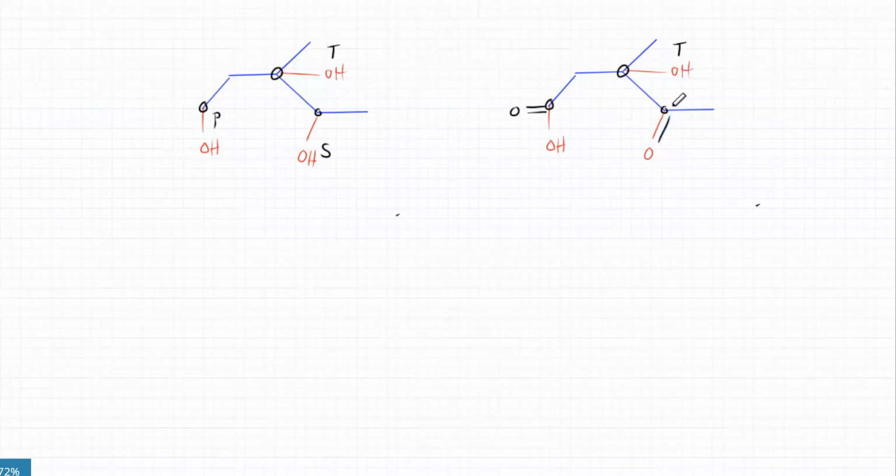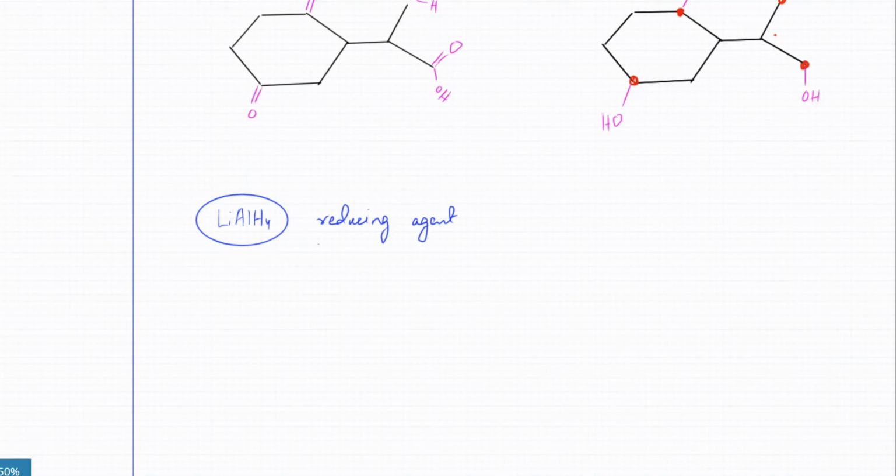I mean, both are kind of exactly the same things. So this one is a reducing agent. What that means is that reduction is a gain of hydrogen. So it produces hydrogen atoms. And the other compound is able to gain those H atoms.